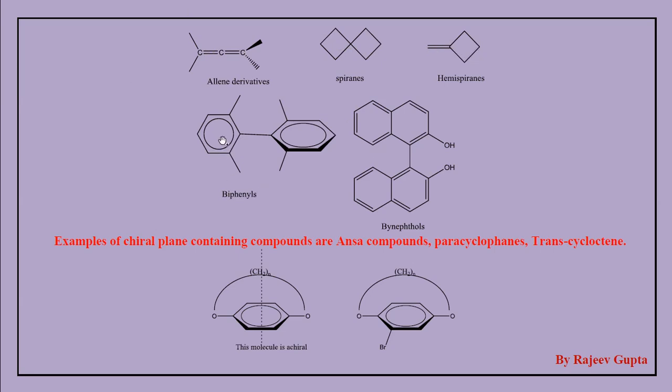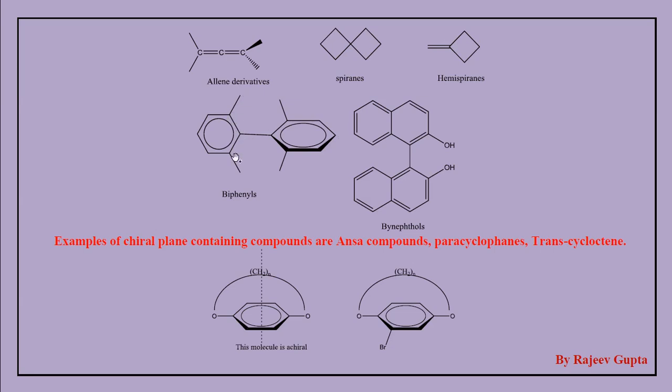Here biphenyls: two phenyl rings are attached directly by a pivotal bond, carbon single bond carbon. This is the pivotal bond where both phenyl rings are directly attached. So these biphenyls also become chiral when at the second position or ortho position we get substitution.